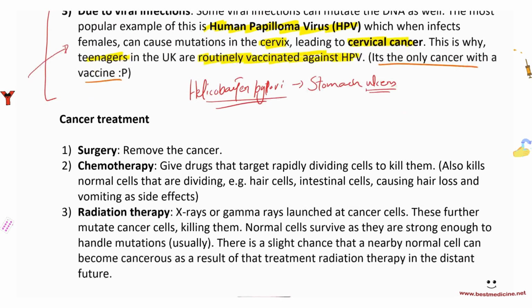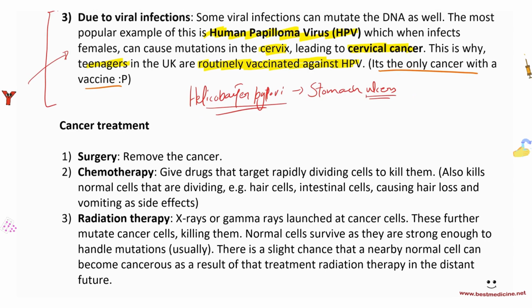So what is the treatment for cancer? Well, number one, you got to remove the tumor, right? You got to remove the cancer itself. So that's surgery. If the cancer is not removable, then you just do other methods. Otherwise, you just try to remove the cancer and then do the other methods. Now, if the cancer has spread, usually you would get chemotherapy. Chemo means chemicals, and therapy means basically treatment, right?